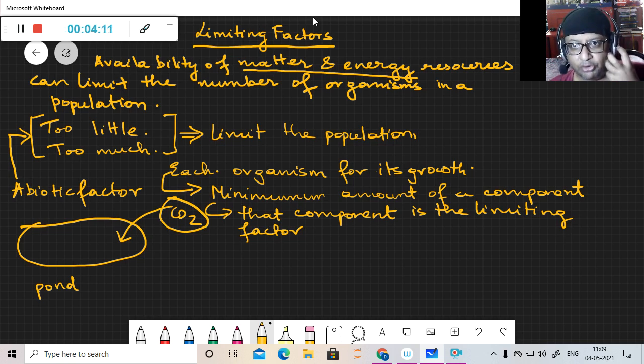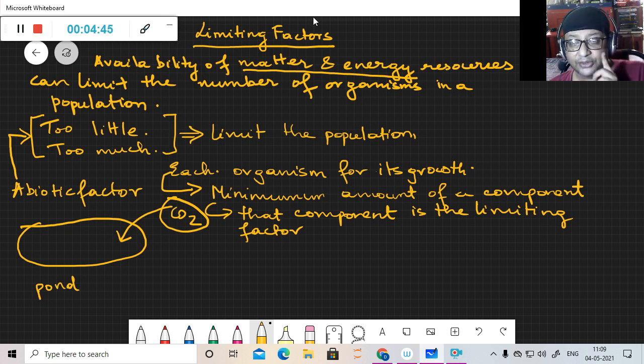For example, in a coral reef one can see that the symbiotic organism Zooxanthellae resides near the corals because the corals release CO2, which is a limiting factor in the water, in the lake, seas. This is produced in abundance by the coral, and this CO2 is very much essential, with light of course, for the synthesis of glucose through the process of photosynthesis.